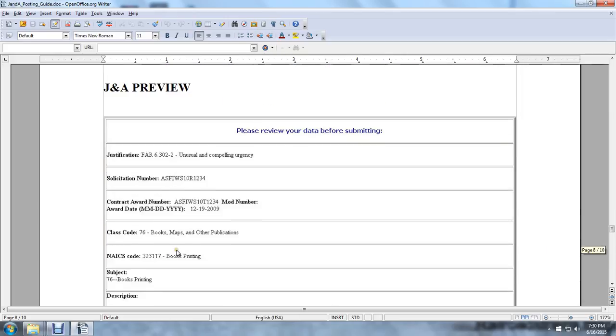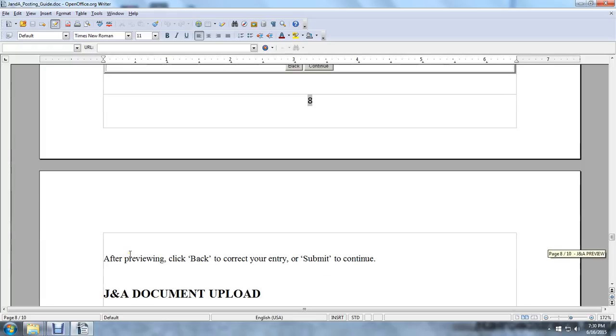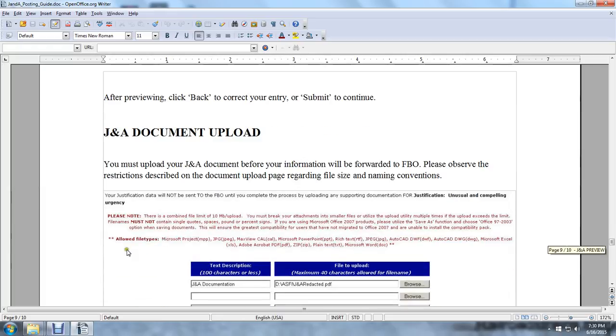Justification and approval preview. You'll see your justification number and the FAR, the solicitation number, the contract award number, the award date, and the classification code and its national identification code. And the North American Industrial Classification Code, a subject and a description, and Back or Continue. After previewing, you can go back to correct your entries, or submit to continue.